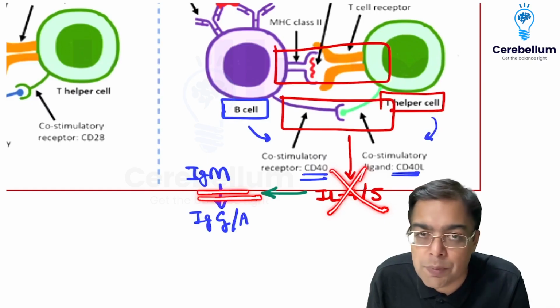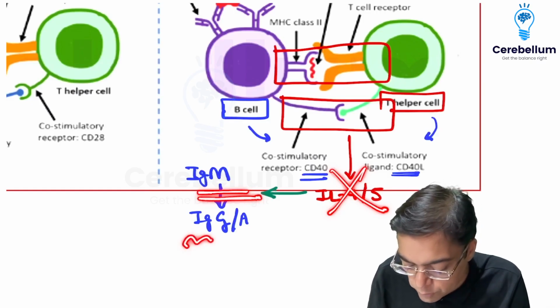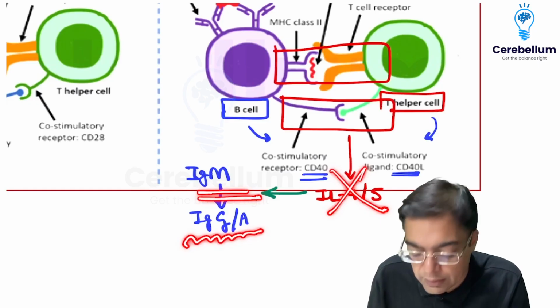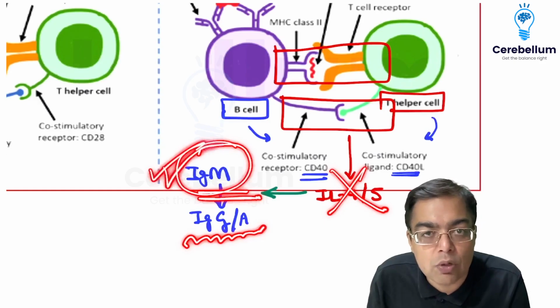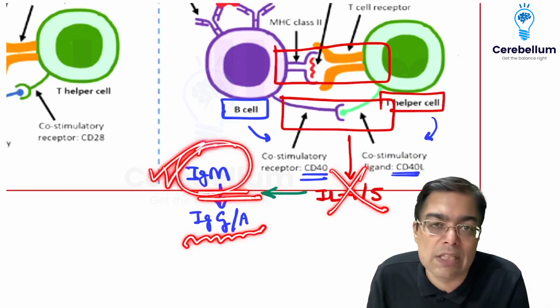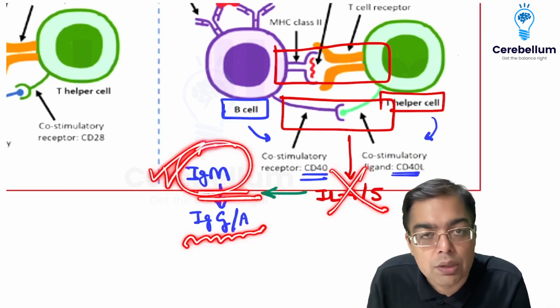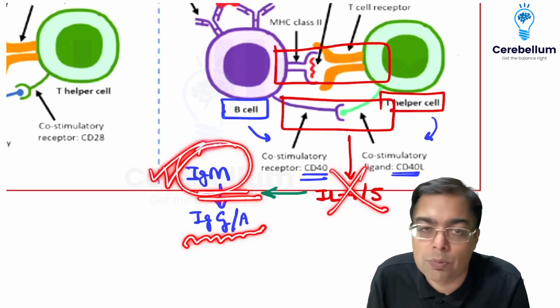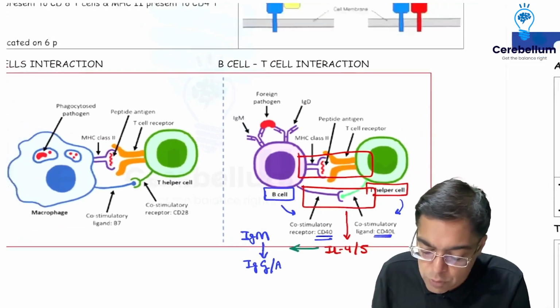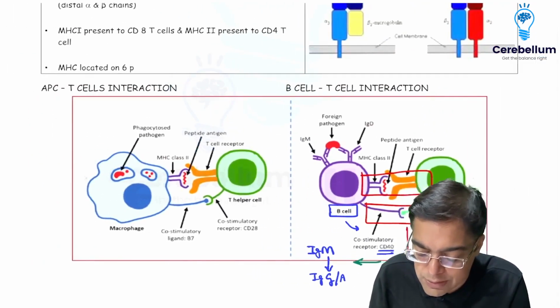So what will be the experience of these patients? They will not produce IgG and IgA, and they are going to produce only IgM. So that condition, in which there is a defect in isotype switching, is associated with overproduction of IgM antibody, and that was an INI question. This would be associated with hyper IgM syndrome. I hope the concept is clear. That's what you need to remember so far as activation of the immune cells is concerned.